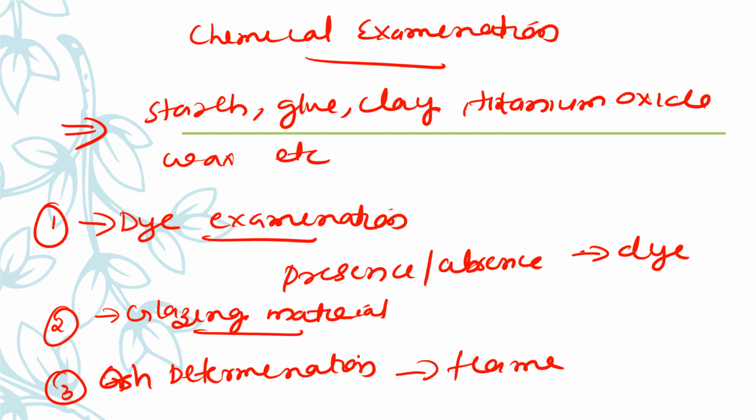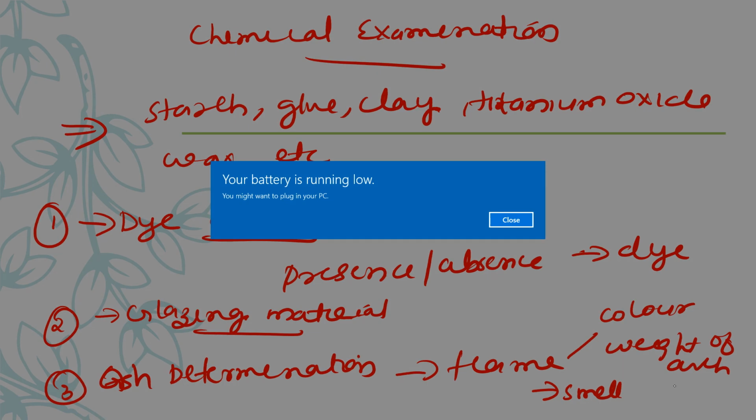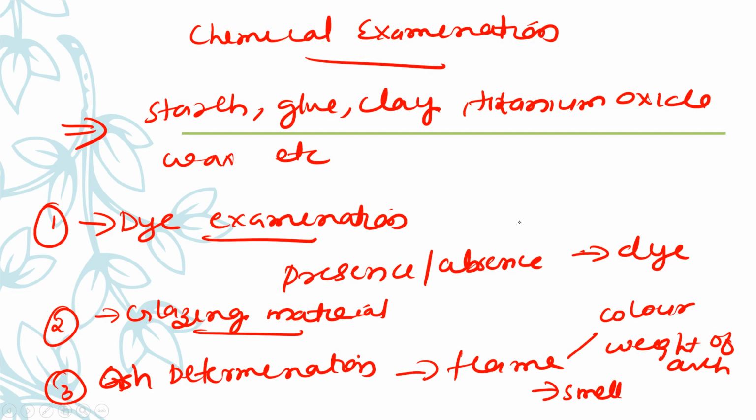We can determine this by the color of the flame, weight of the ash, and smell of the gases. By carefully examining these we can find out the chemicals used in the paper. So this is about the chemical examination of the paper.